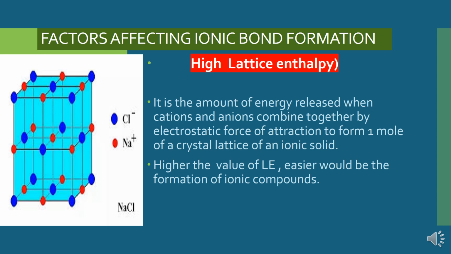और उनकी जो crystal structures में किस तरह से ions की एक specific arrangement होती है, that specific arrangement of ions in a crystal is called crystal lattice. And in this lattice, when a specific number of cations and anions are present to form 1 mole of a substance, the amount of energy released is because both of these are oppositely charged ions, so oppositely charged ions will attract each other and energy would be released. So the higher the value of lattice enthalpy, the easier would be the formation of ionic bonds.